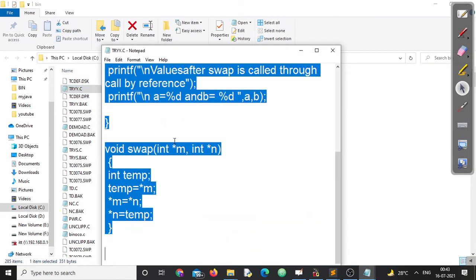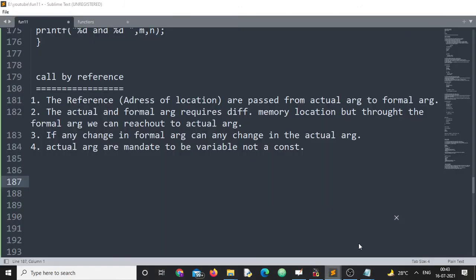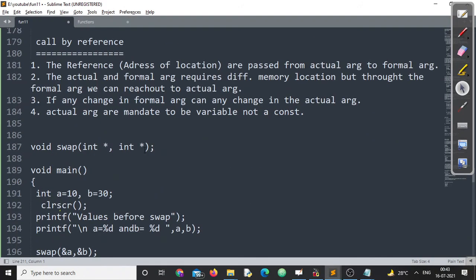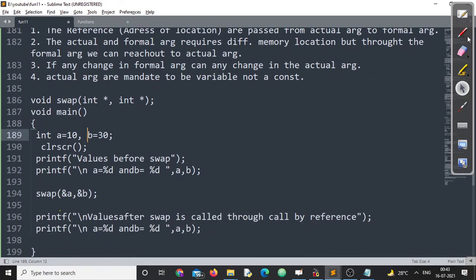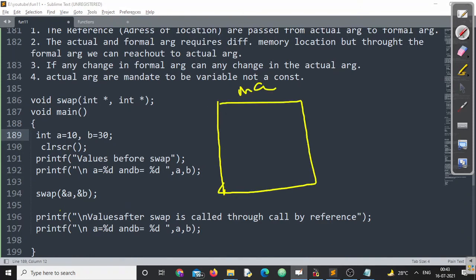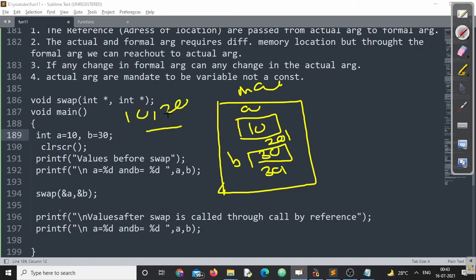Let me copy this one and go back to my editor. Now this is call by reference. Now let us see what is going to happen. We'll see this through the memory frame itself. Immediately when the main function is called, A is created with a memory location. The value of A is 10. The value of B is 30. You'll agree with me, for every variable there is a memory address. Suppose it is 201, and this is 301. Then immediately the values are printed, 10 and 30. Sorry, I'm sorry.